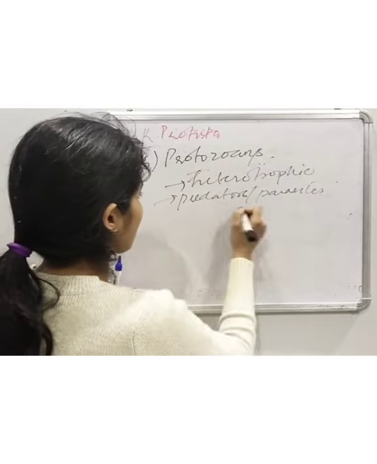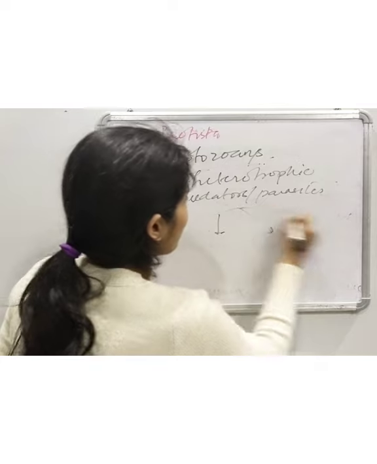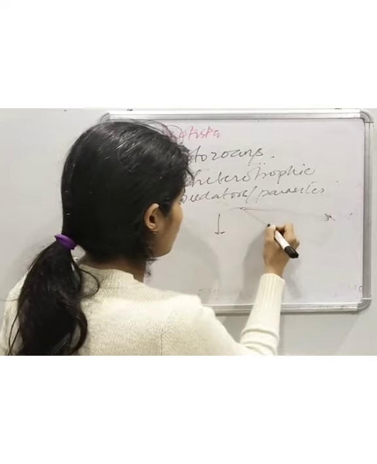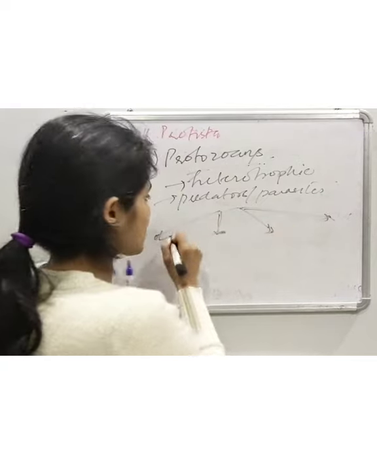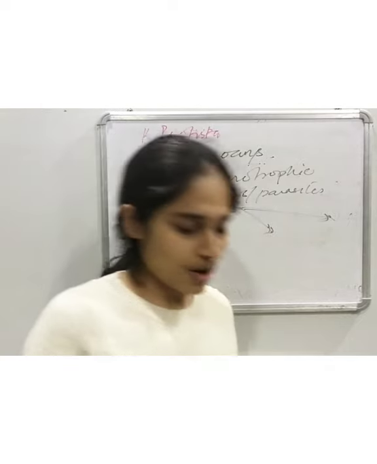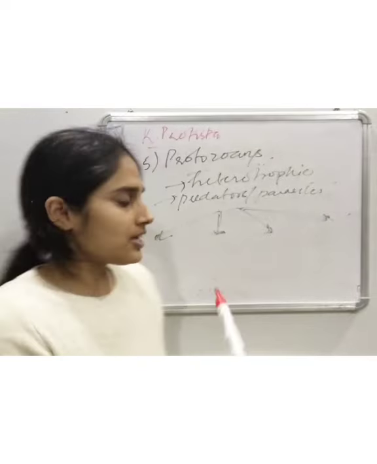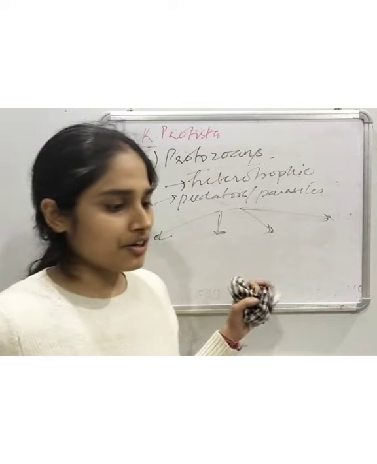They are further divided into four groups.